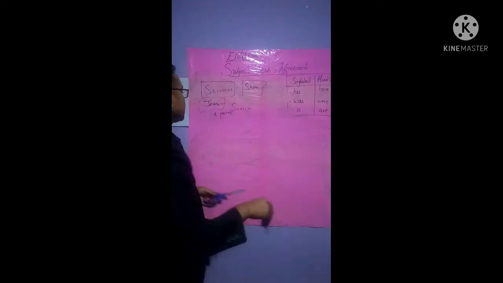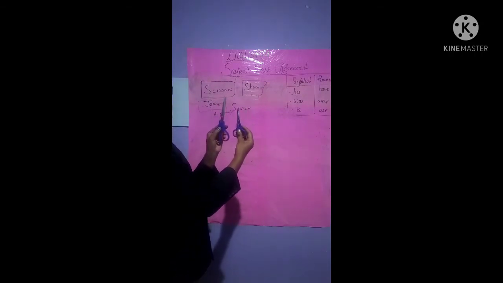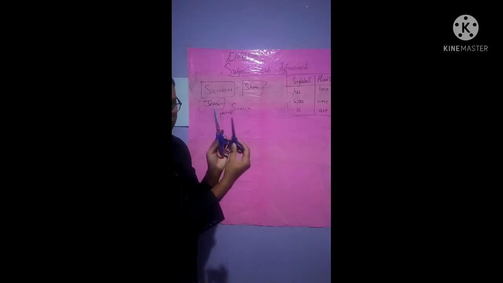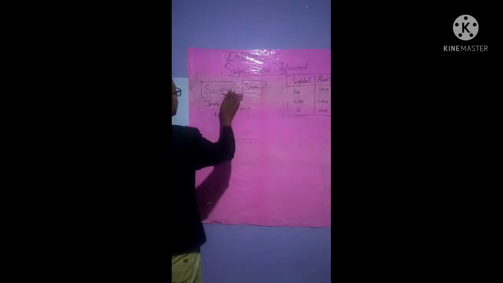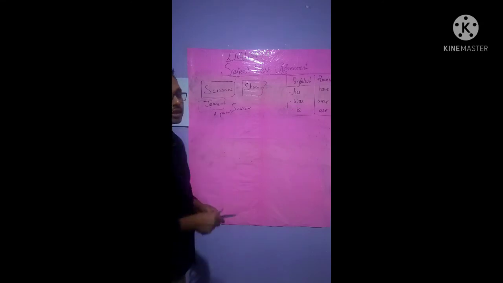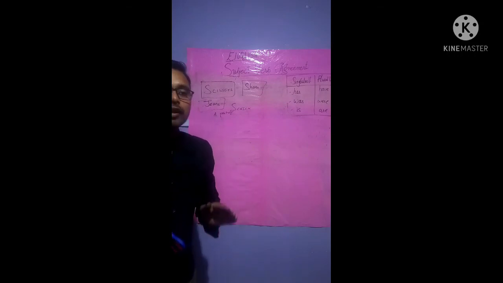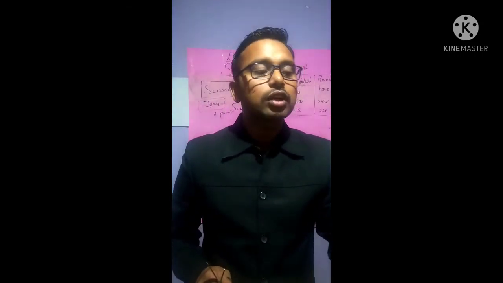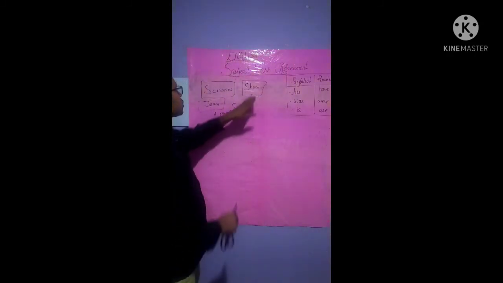Now we cannot write a pair of scissors. This is not a pair of scissors. This is two numbers of scissors, isn't it? This is scissors, SCISSORS. See here, S. If you erase S, somebody may say that it's a plural. No, it's a singular. Some words are singular when used with S, isn't it? Many people say shoes.